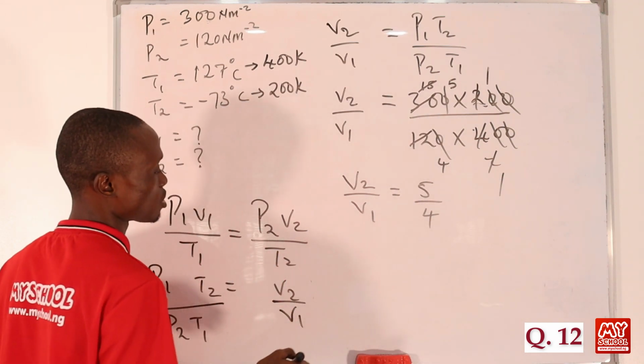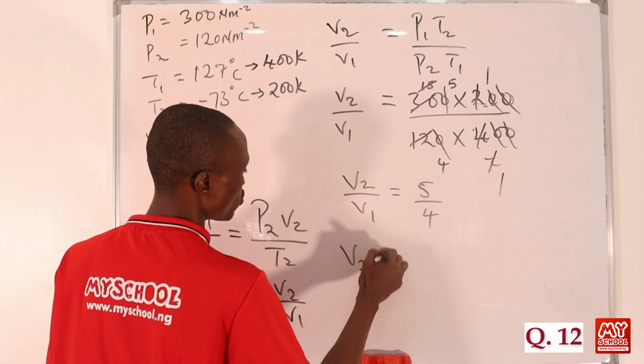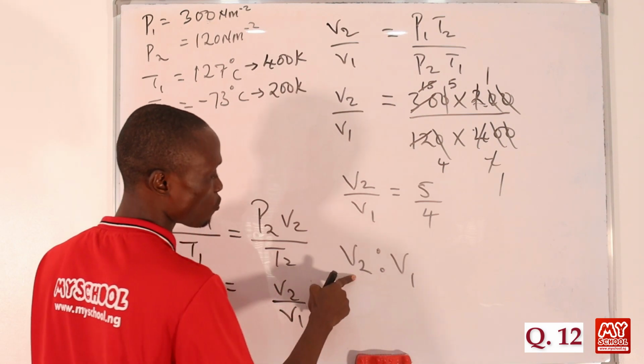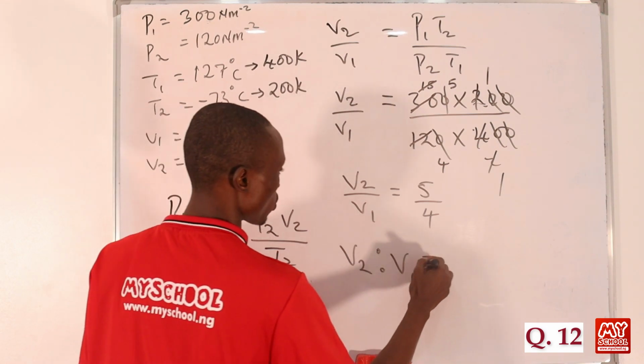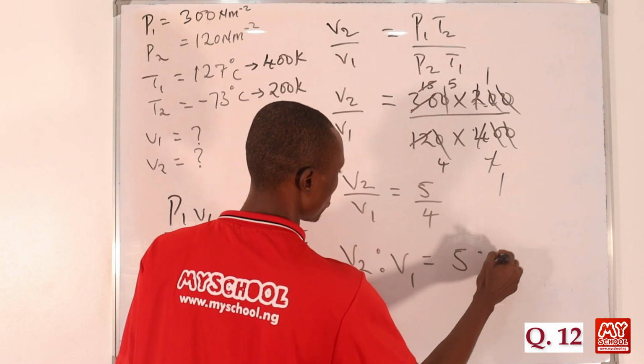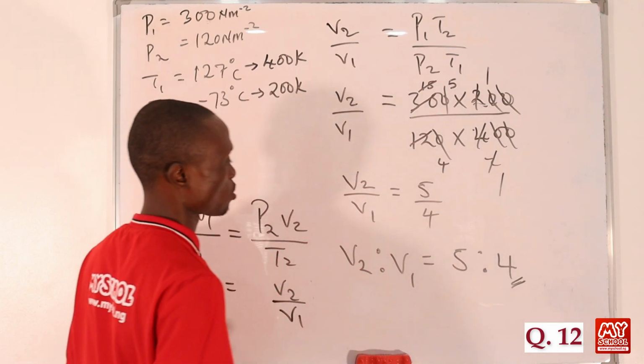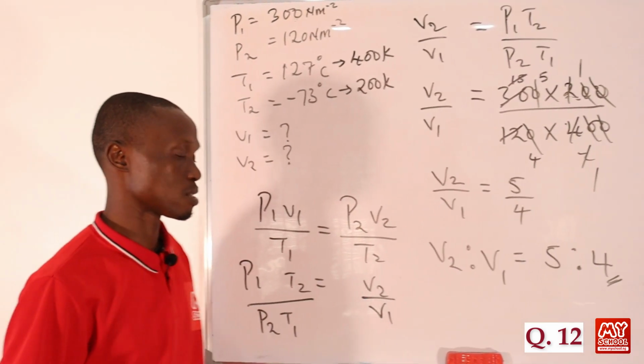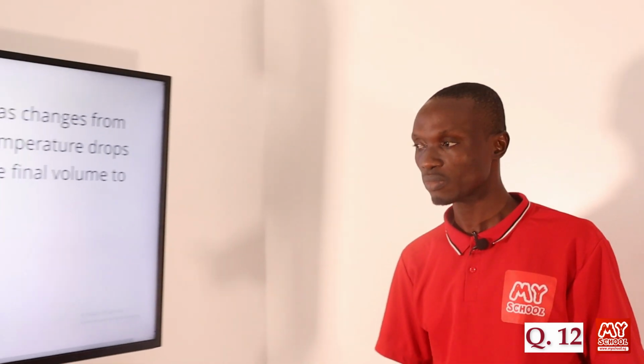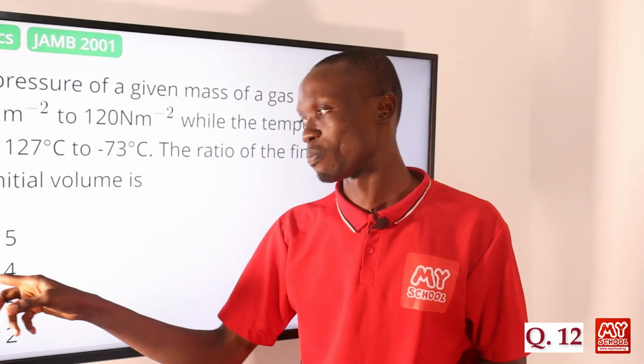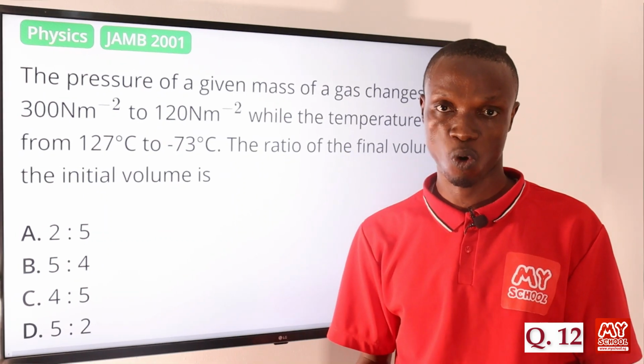Okay, so in this case, we can say that the ratio of V2 to V1, which is the final volume to the initial volume, is equal to 5:4. Okay, so let's return to the screen to pick the correct answer to this question. Okay, and that is option B, 5:4.